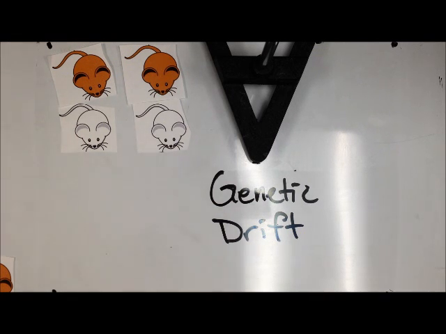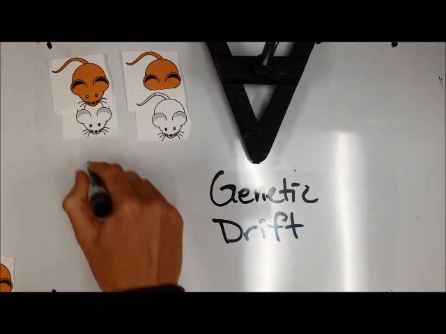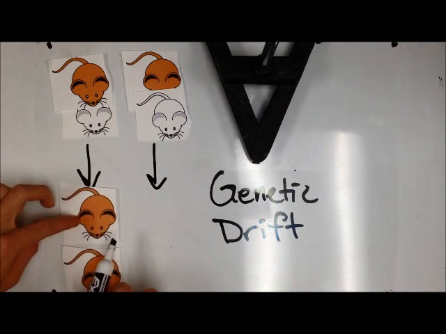Genetic drift, or allelic drift, is the change in the frequency of a gene variant in a population due to random sampling. In other words, due to random chance, the frequency of an allele will change over time in a population. For example, in one generation, you may have 2 brown mice and 2 white mice. The next generation may contain 3 brown mice and only 1 white mouse.